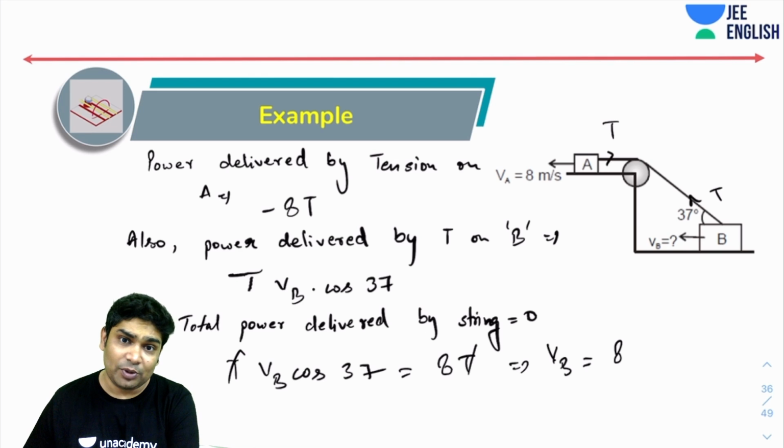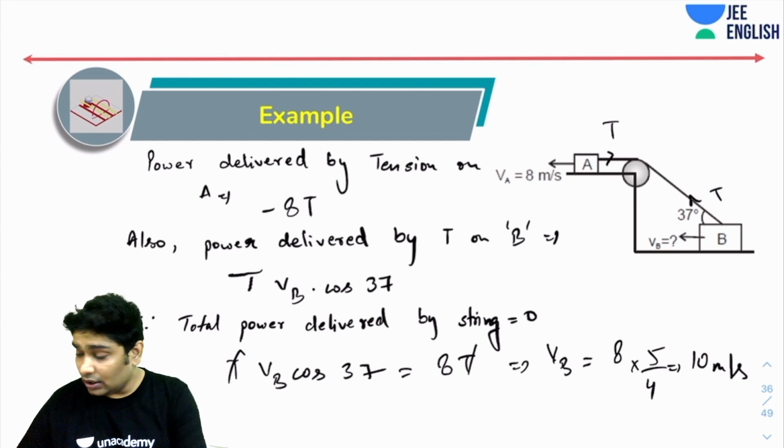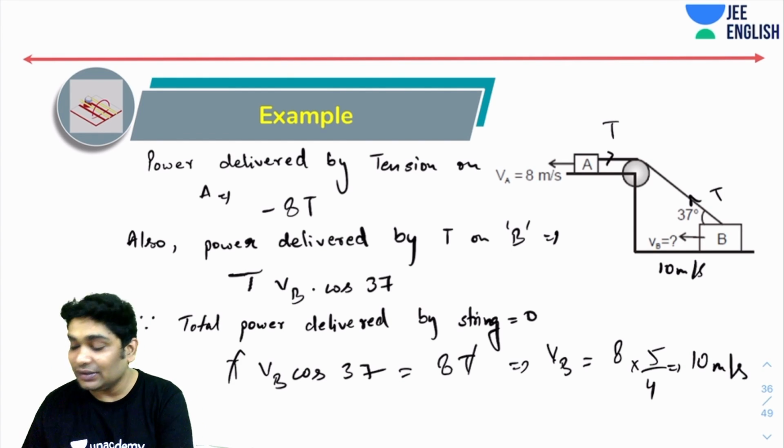Cos of 37, I hope you remember, is 4 by 5. So 8 over 4 by 5 would have given me the answer. I hope you can figure out that the answer now is 10 meters per second.